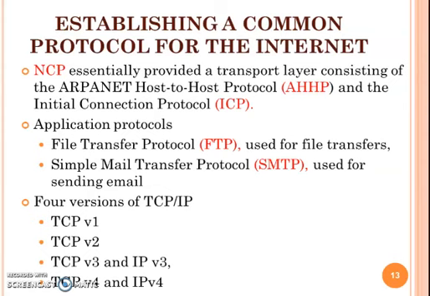First we see about establishing the common protocol. Here we use NCP. This NCP protocol provides the transport layer. This layer consists of two protocols. One is AHHP, another one ICP. The application protocols used here are FTP and SMTP. There are 4 versions of TCP/IP. Version 1, version 2, version 3, and the last one, version 4.